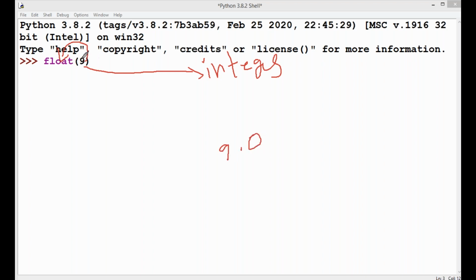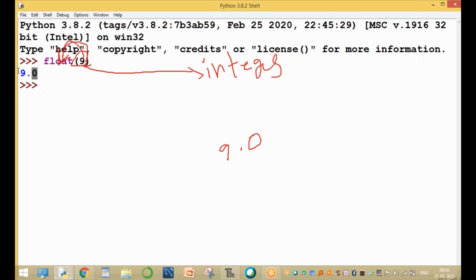9 is an integer value. This integer value is converting into float. Right? So here, enter. The output is 9.0. Why? Because we are using the float function.